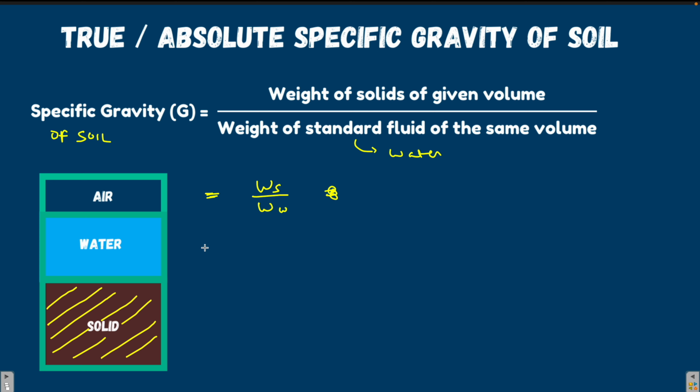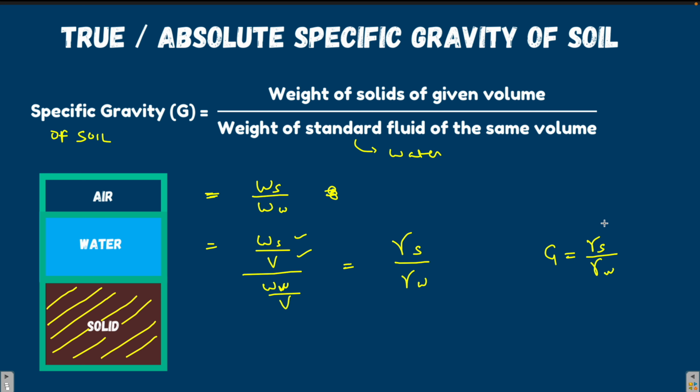If we divide this by the same volume, because we are taking the same volume for the solids as well as for water, if we divide the numerator and the denominator by the volume, what we get is weight of solids to the volume of solids. That means it is unit weight of solids, and weight of water to the volume of water, it means the unit weight of water. So by definition you can say specific gravity is the ratio of the unit weight of solids to the unit weight of water.